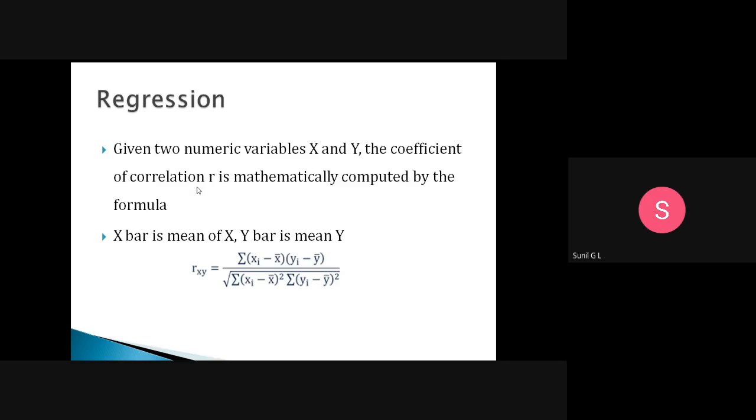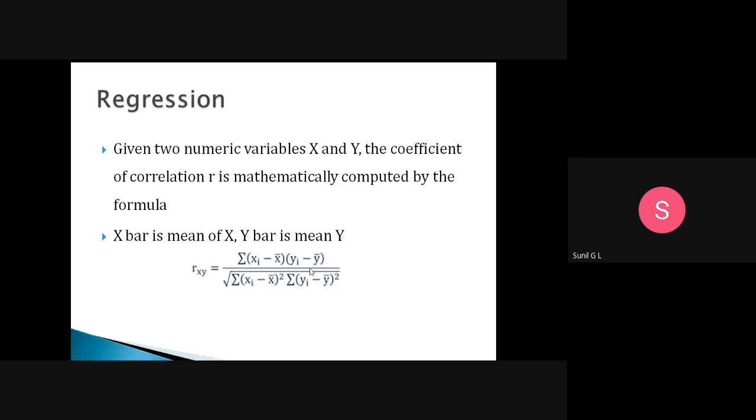Now suppose we are given numeric values, data points x and y. If we have variables x and y, the coefficient of correlation is mathematically computed by a formula. So what is correlation? Correlation establishes the dependency of the variables. It will tell the dependency of the variables, how near they are. To calculate that correlation, we have a formula.